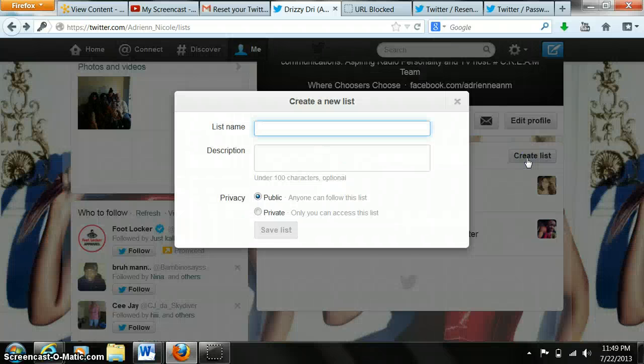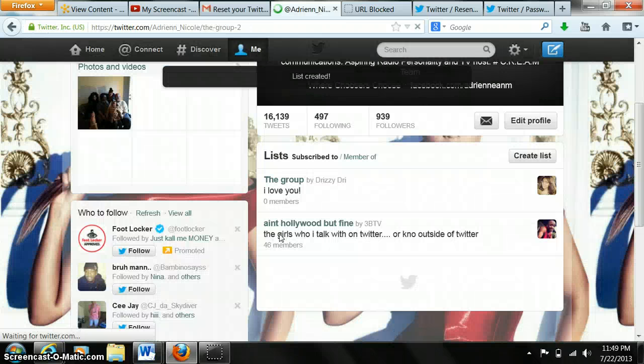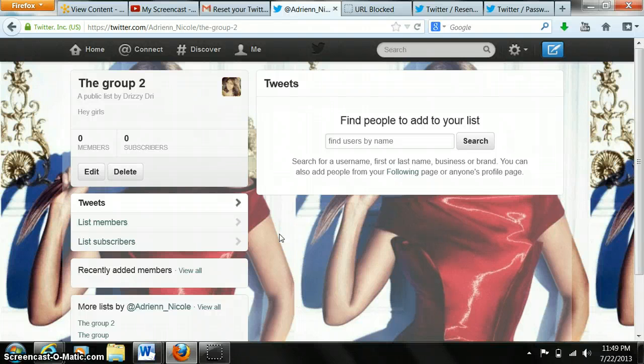You're just going to go here, create a list. Like that was the group. I'll put the group 2, description, hey girls. That's just for everyone to see. And here you can select public or private. You're going to save that list, and then your page is going to automatically update to that group's page.